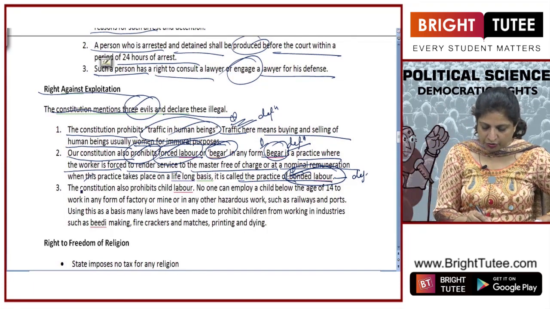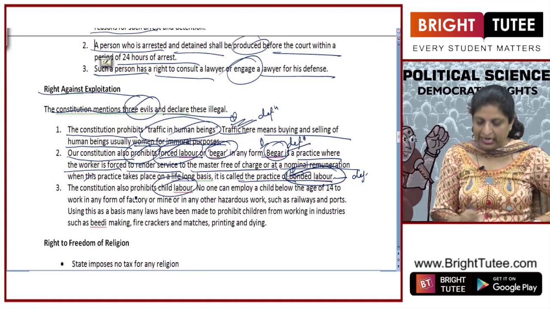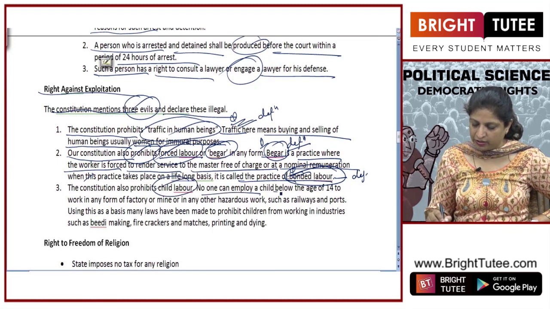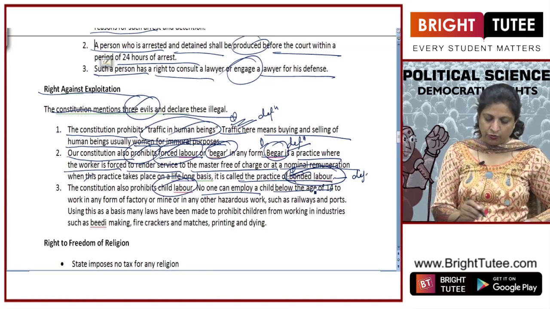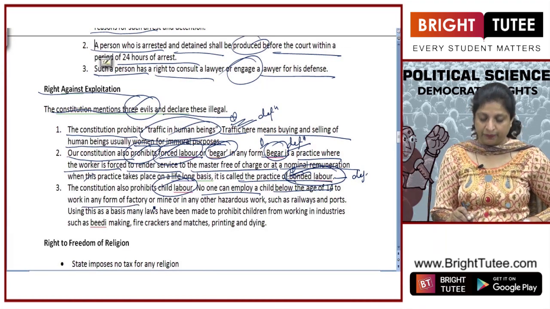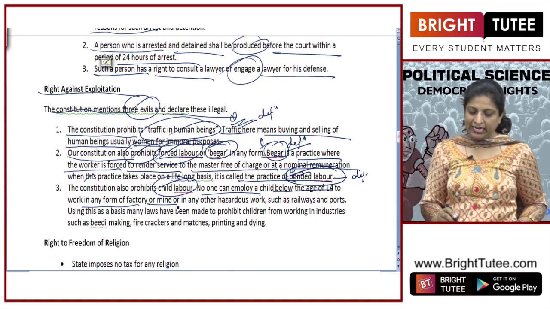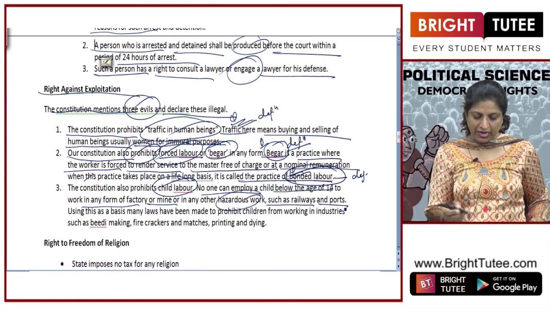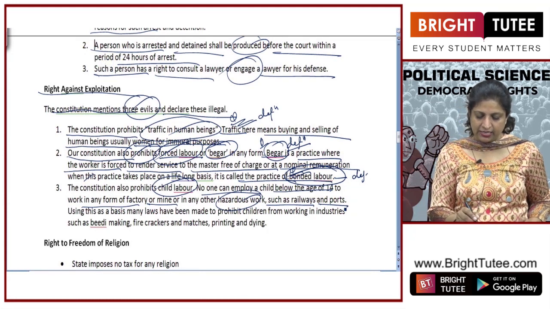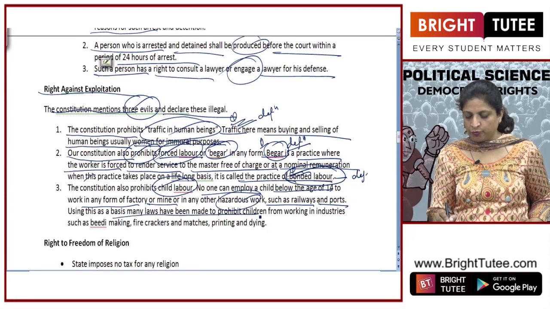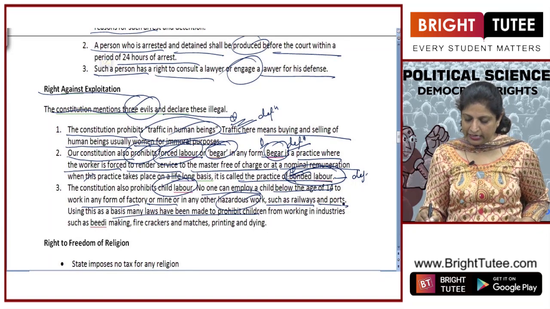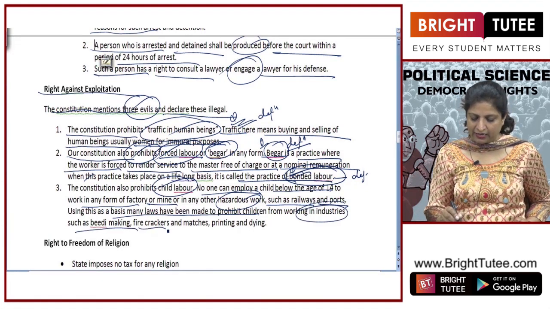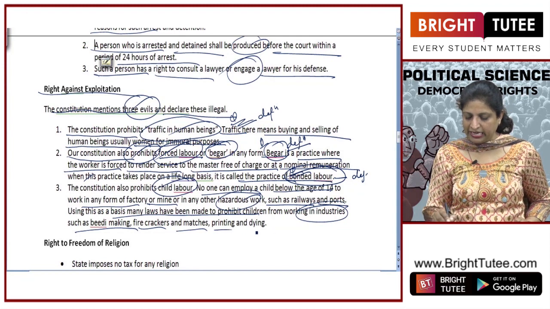The constitution also prohibits child labor. No one can employ a child below the age of 14 to work in any factory or mine or in any other hazardous work like railways and ports. Using this as the basis, many laws have been made to prohibit children from working in industries. What kind of industries? Beedi making, firecrackers, matches, printing and dyeing.